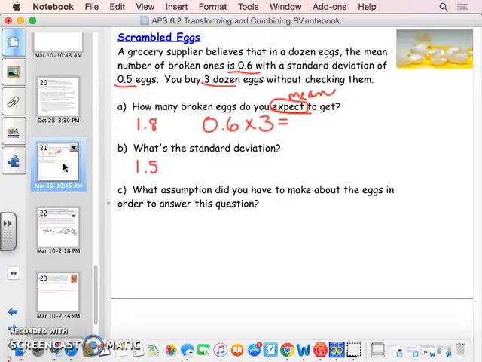Now they're asking what's the standard deviation if I buy 3 dozen eggs. Well, I know the standard deviation if I buy 1 dozen eggs is 0.5, so I'm going to multiply that by 3, and that's where you get 1.5. Okay, so what assumption did you have to make about the eggs in order to answer this question? Well, you had to assume that they were independent, that having a broken egg is an independent event that's not dependent on anything else happening. Like the whole shipment has an equal likely chance of having a broken egg. It doesn't. They're all in the same packaging, things like that. So there's nothing else that's affecting the broken eggs.